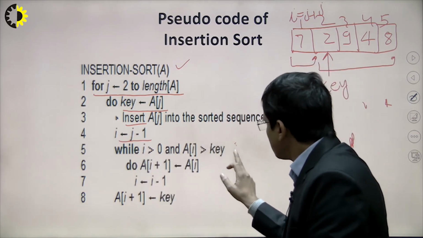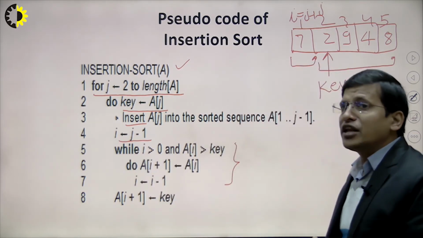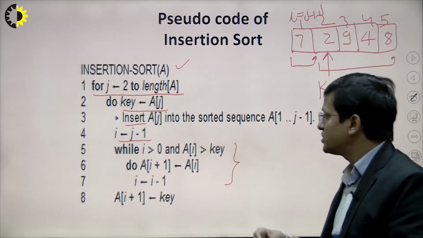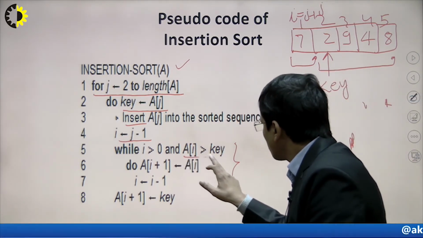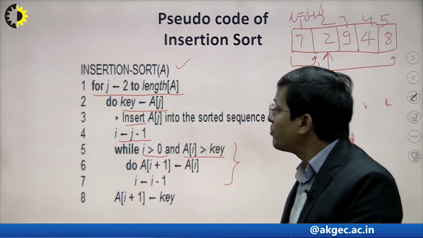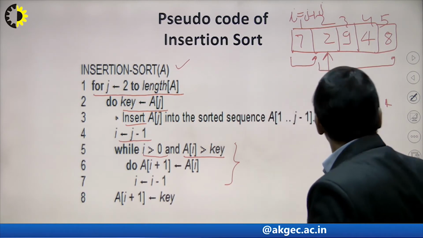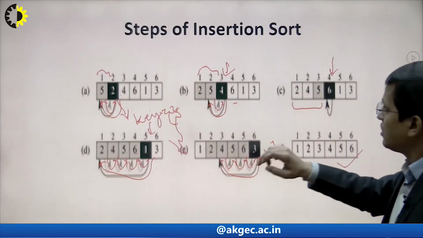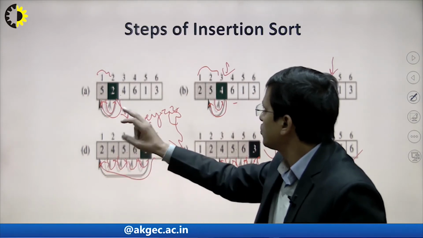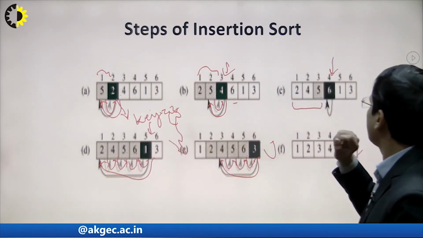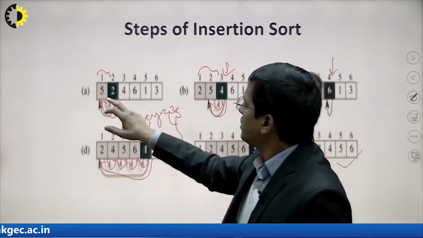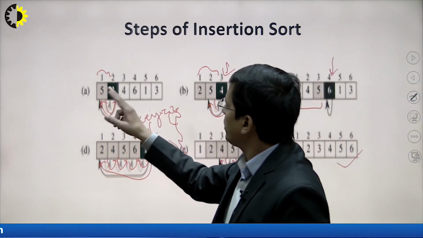Similarly, these are the steps. This is the inner loop for shifting, we are using these steps for shifting. So this is the comparison one, and this is for when we don't have any element left for comparison. In this case we can see that the elements have been shifted.